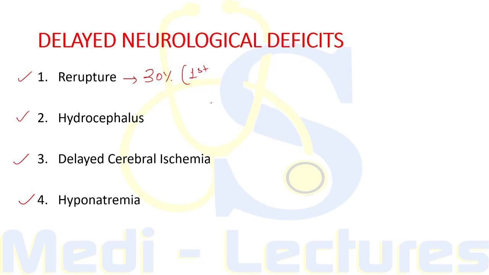So after an episode of SAH, in 30% of cases there is again re-rupture in the coming first month, but it will peak in the first 7 days. It is important because it is associated with a 50% mortality rate.